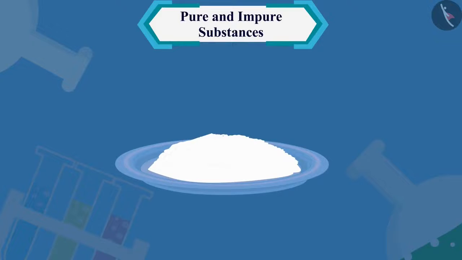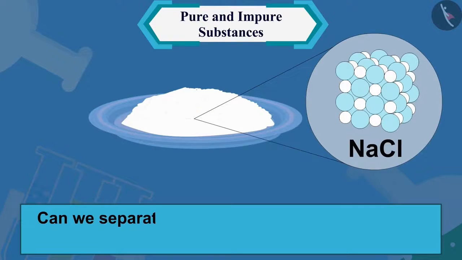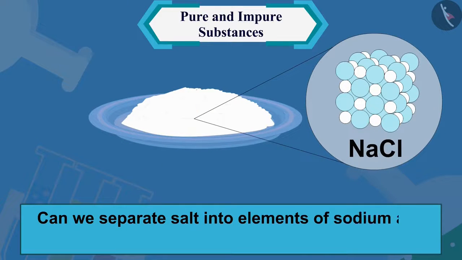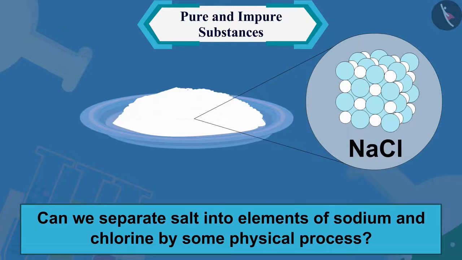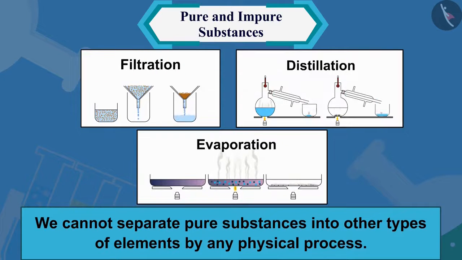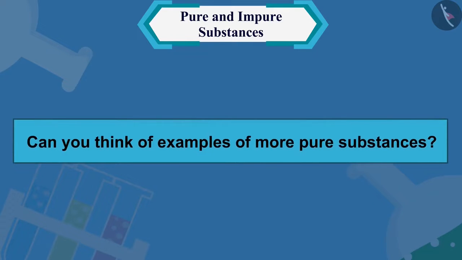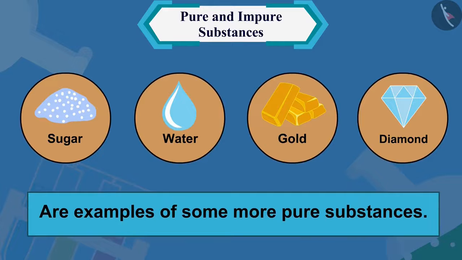Friends, we know that salt is made up of sodium chloride molecules. Can we separate salt into the elements sodium and chlorine by some physical process? No. Therefore, we can say that we cannot separate pure substances into other types of elements by any physical process. Can you think of examples of more pure substances? Yes, sugar, water, gold, diamond are examples of some more pure substances.